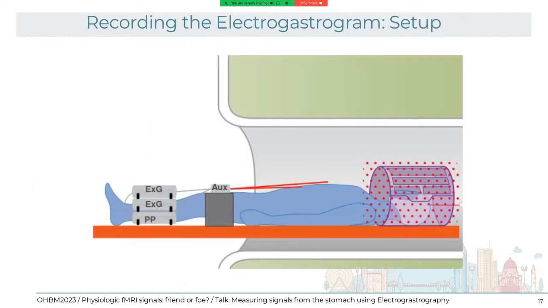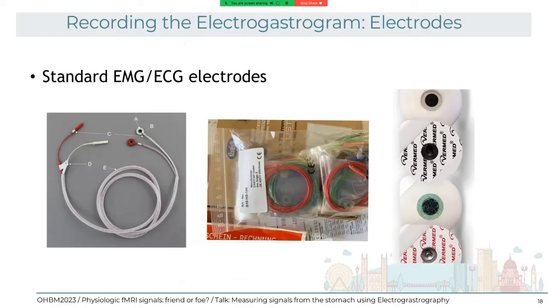Regarding the electrodes, as I said, any standard EMG or ECG electrodes will do. I was able to record the ECG using an EEG cap, not in the scanner though, but probably it's also possible. But yeah, any standard ECG electrodes will actually do, MRI compatible, of course.